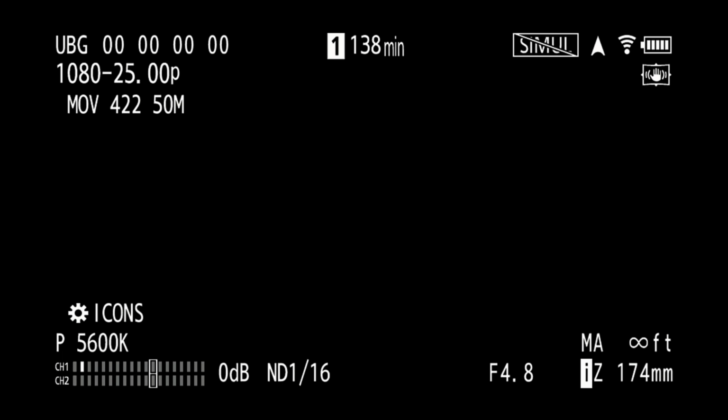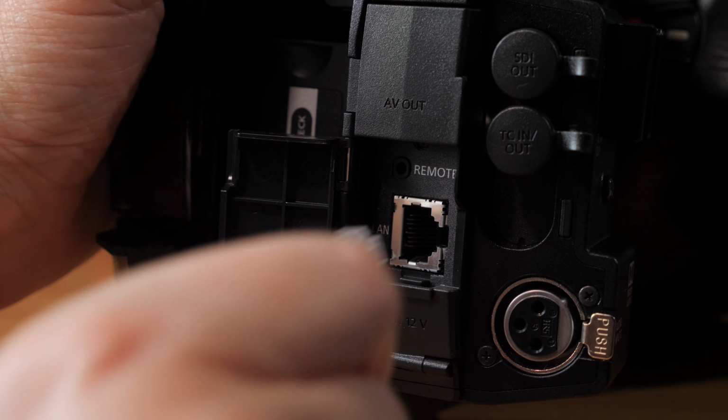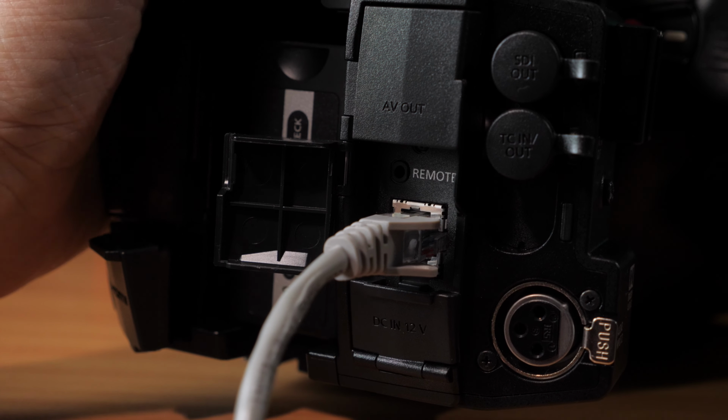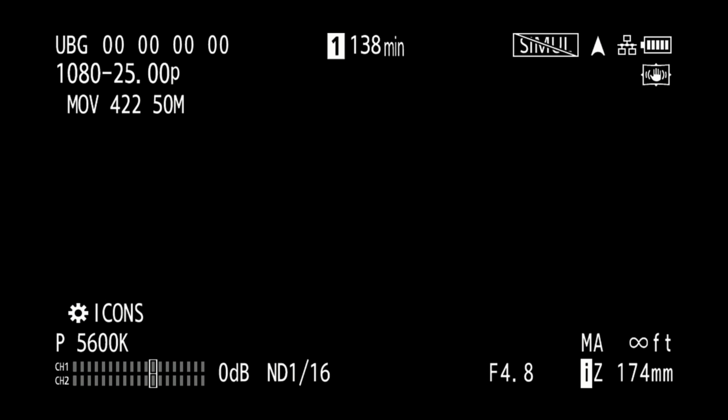To the left is the streaming icon, and once we start the stream successfully, it will turn to the broadcast icon. We can connect the camera to a wired LAN by using a standard Ethernet cable. Once connected, our network icon changes to white. Once we start, the streaming icon starts to flash until a connection is established. Then it turns to a solid broadcast icon.